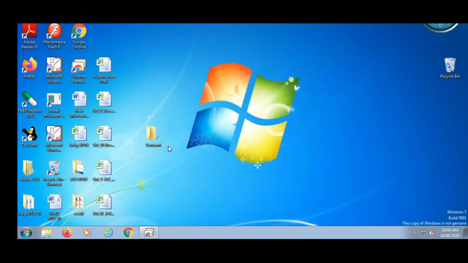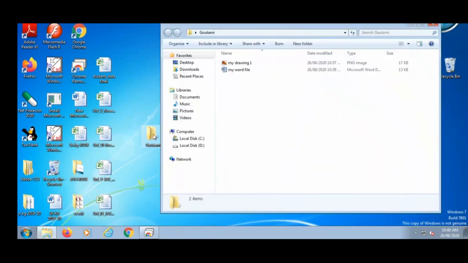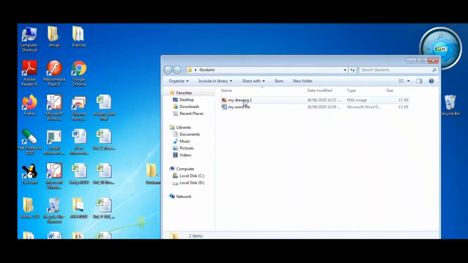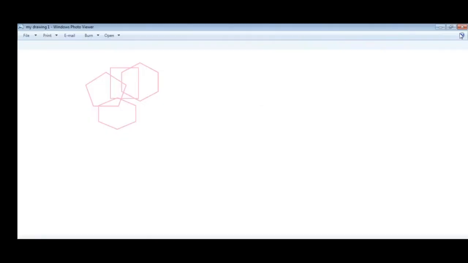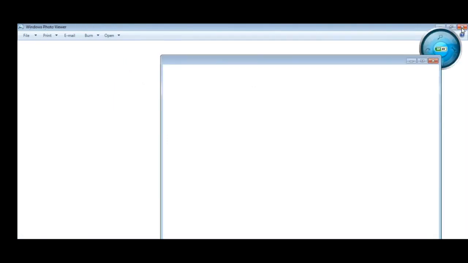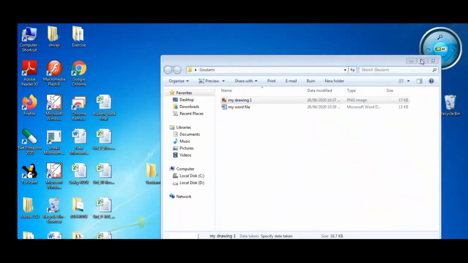Now selecting file and folder and opening file and folder. How to select and how to open this folder? So either double click on this folder. This folder gets open, and how to open the file? Double click on that file. That file gets open. See here. Now you understand how to open the file and folder. If you don't want, click on this close button.